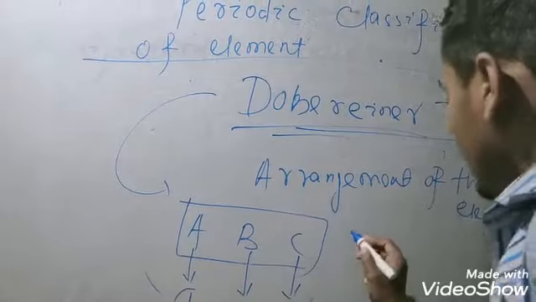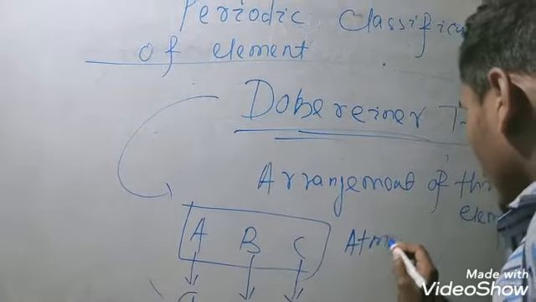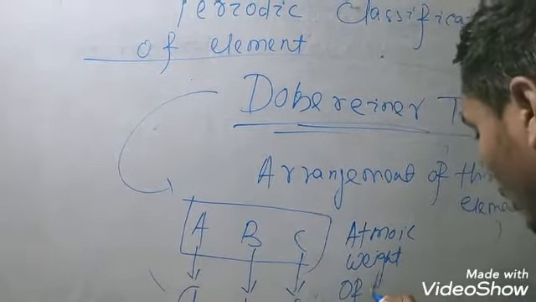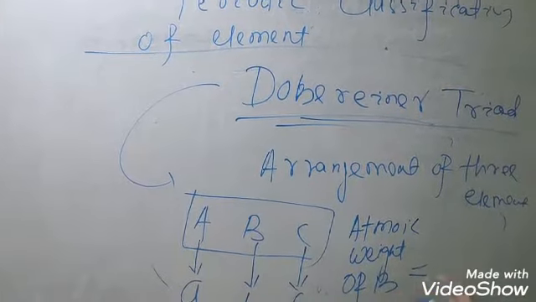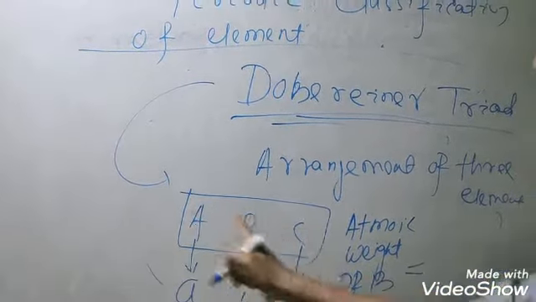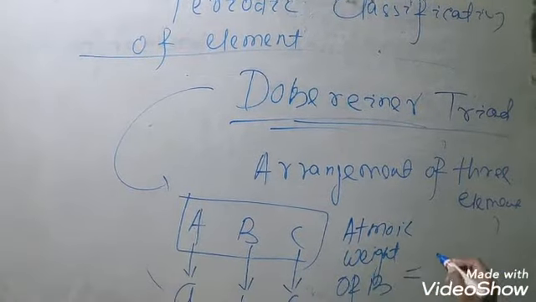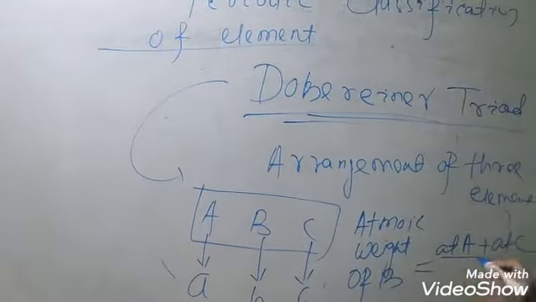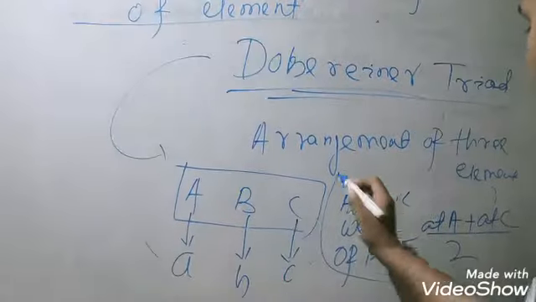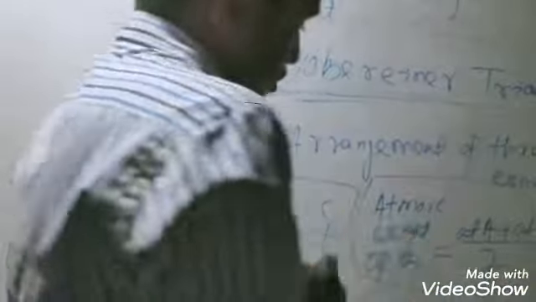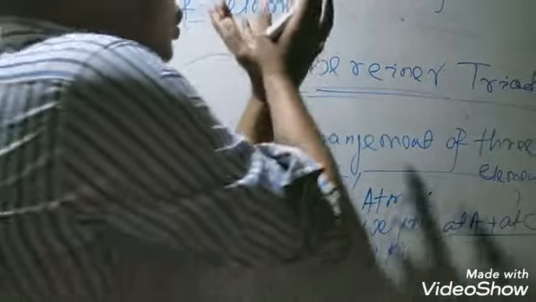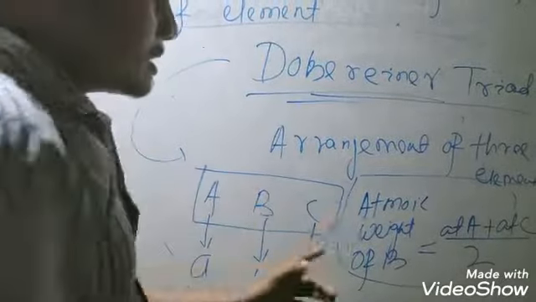It means the atomic weight of B is equal to the average weight of the two extreme elements, that is, the atomic weight of A plus the atomic weight of C, divided by 2. This is the basic idea of the Dobereiner triad. The great scientist Dobereiner arranged the elements in this sequence.